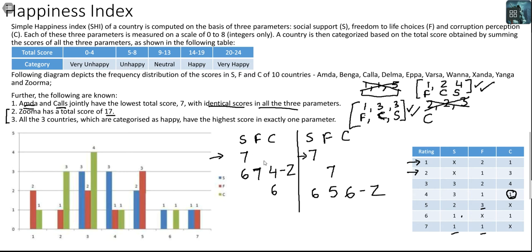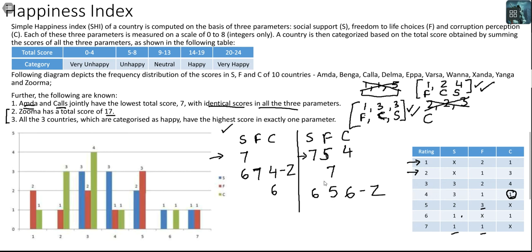I can't get to 16 for the first case, which means in the left hand side case that we have made, we cannot get to 16. Let's check if in the right hand side case we can get to 16. I need 9. Can I have 4 and 5? No. Can I have 5 and 4? Yes, I can get 5 here, and I can get 4 here. Yes, this 16 is possible.